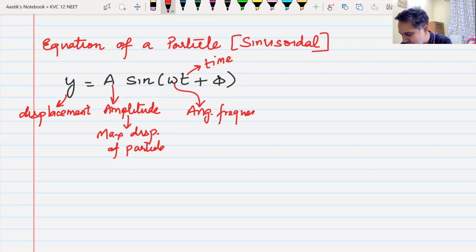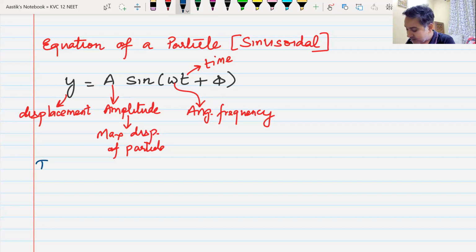Have you heard the term angular frequency? Angular frequency. Yes or no? Angular frequency, any idea? Anyone? Okay, you might not have heard about this.